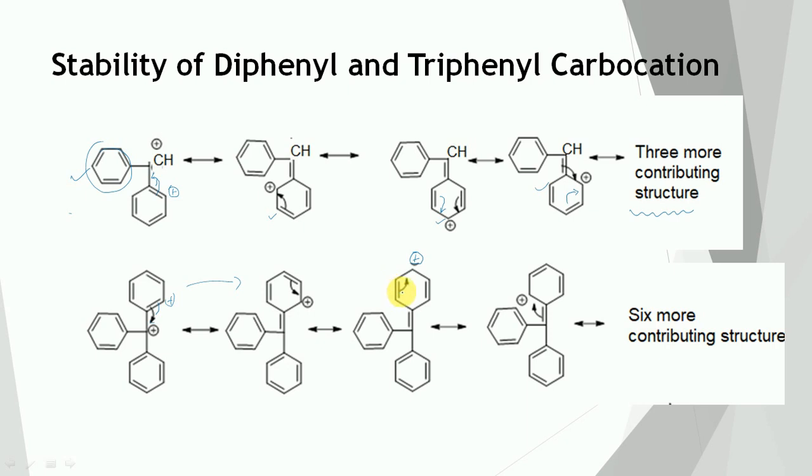In the next structure, this pi bond will move toward this side and the positive charge comes here. So these 4 structures will form, and 3 structures come from this ring and 3 structures come from this ring. So 6 more structures are possible from the triphenyl carbocation. 6 plus 4, the total structures are 10. So the higher the number of contributing structures, the more is the stability.